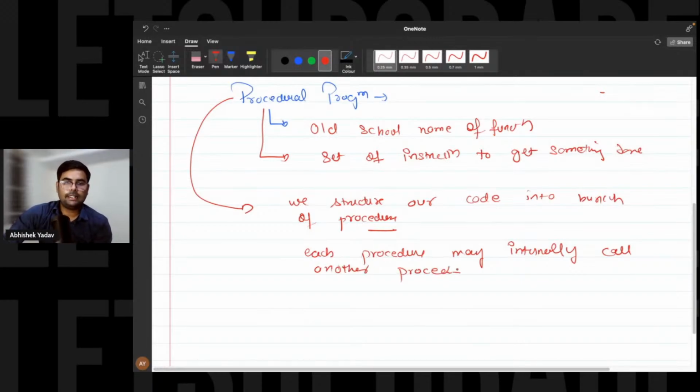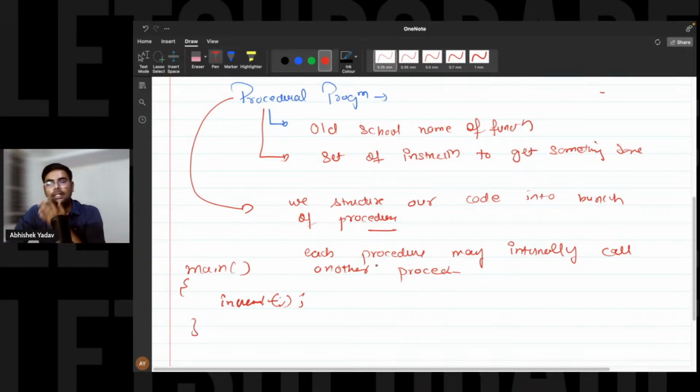We have the main function, and from the main function we are calling some function, that is increment, right? We are calling this increment function. So from each procedure, we may internally call another procedure.